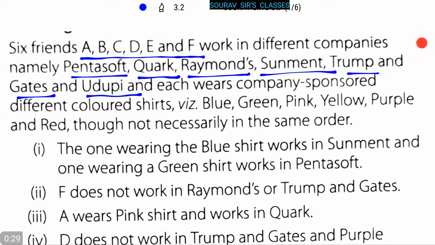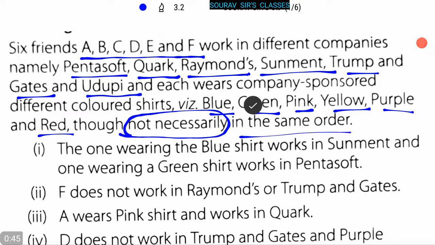and each wears a company sponsored different colored t-shirt: blue, green, pink, yellow, purple and red, though not necessarily in the same order.